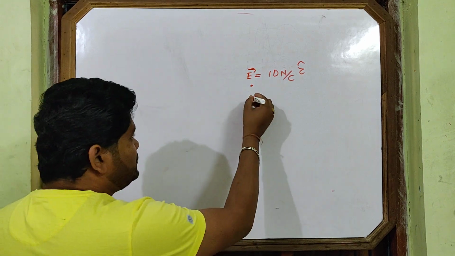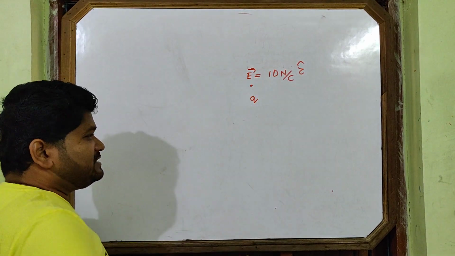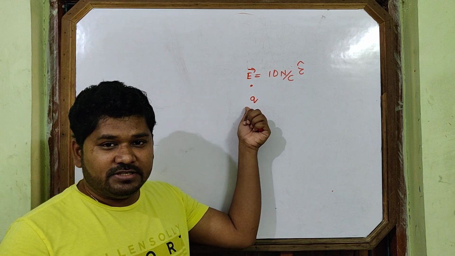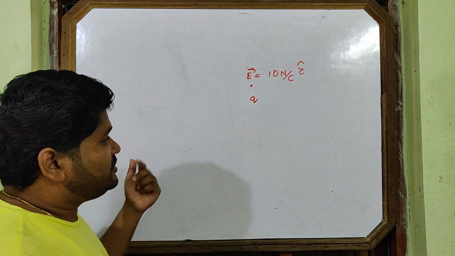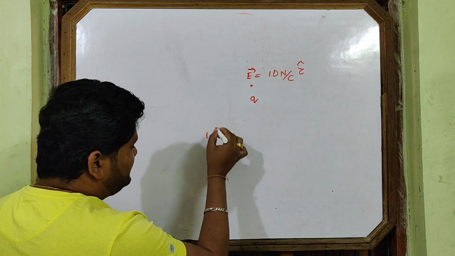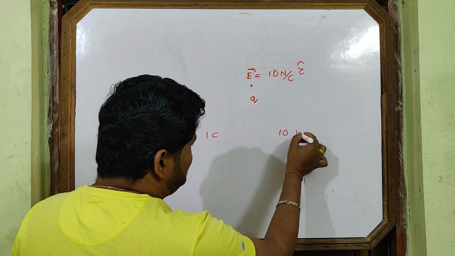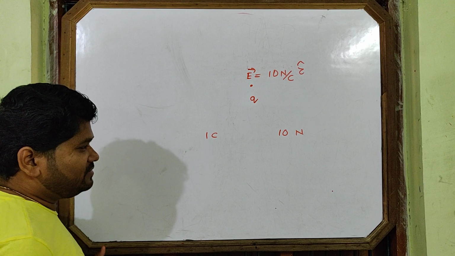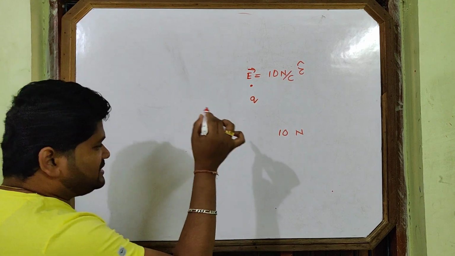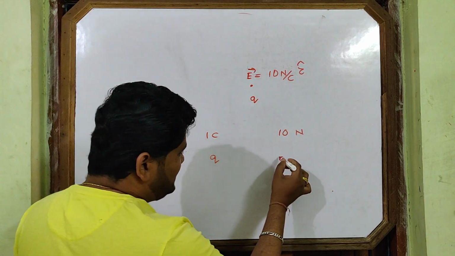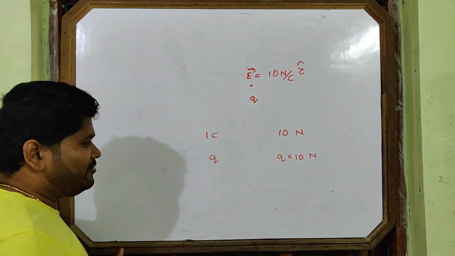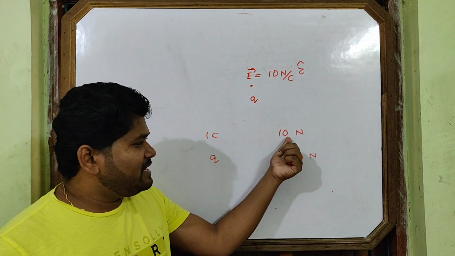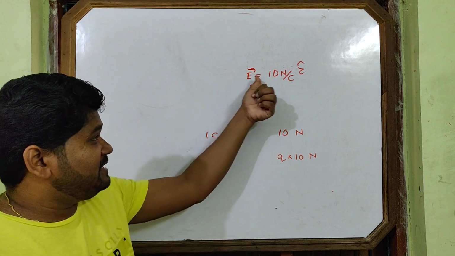So if a charge Q is placed here, which is any other charge, not the source charge, how much force will it experience? If 1 Coulomb is placed, how much force? 10 Newton. If Q charge is placed, how much force will it experience? You will tell, sir, Q into 10 Newton. Unitary method: if 1 Coulomb charge is placed, 10 Newton will be experienced because intensity is given.